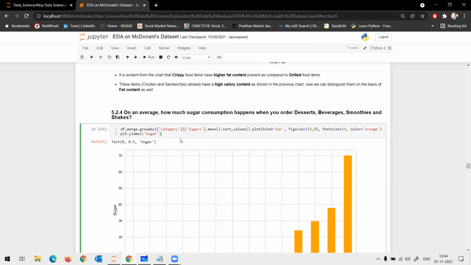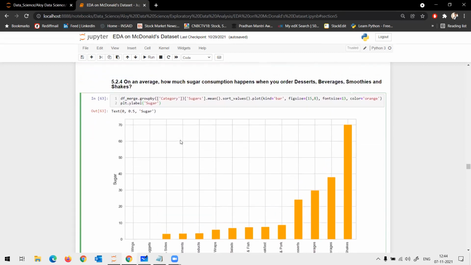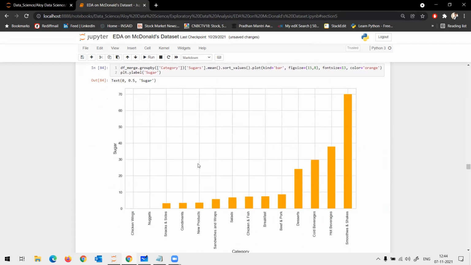Now with respect to sugar, which item has the highest sugar? Smoothies and shakes. Correct. Your beverages, especially beverages and shakes, and even your desserts have the highest number of sugars. Which has the lowest? The snack items like chicken wings. Chicken wings, nuggets. Correct, they don't have sugar itself. They don't have sugar.